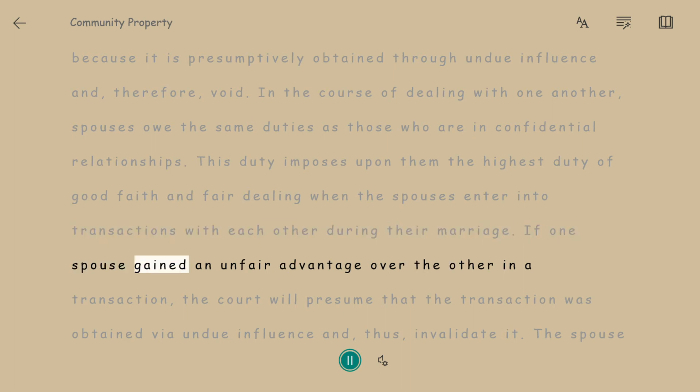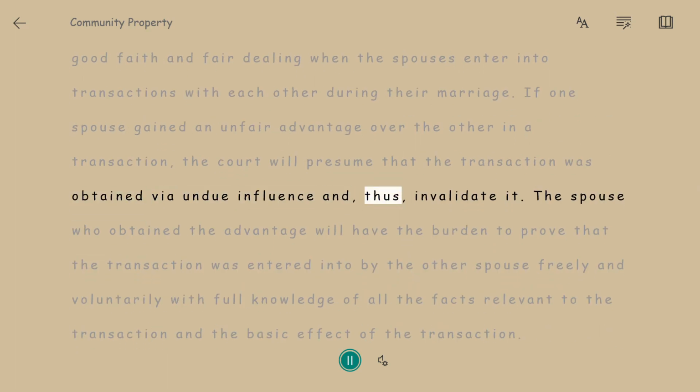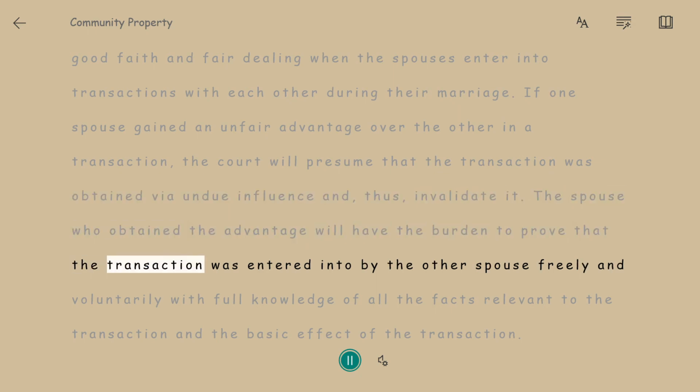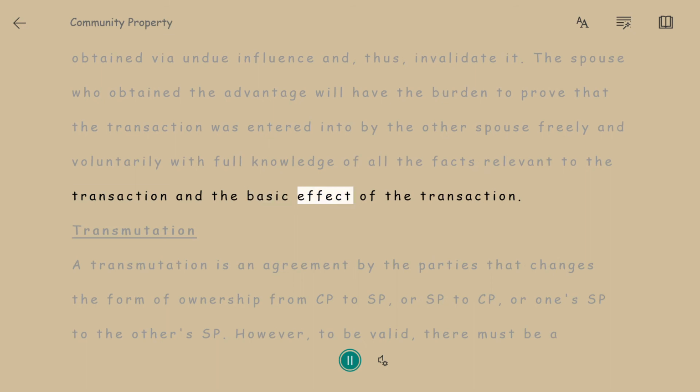If one spouse gained an unfair advantage over the other in a transaction, the court will presume that the transaction was obtained via undue influence and, thus, invalidate it. The spouse who obtained the advantage will have the burden to prove that the transaction was entered into by the other spouse freely and voluntarily with full knowledge of all the facts relevant to the transaction and the basic effect of the transaction.